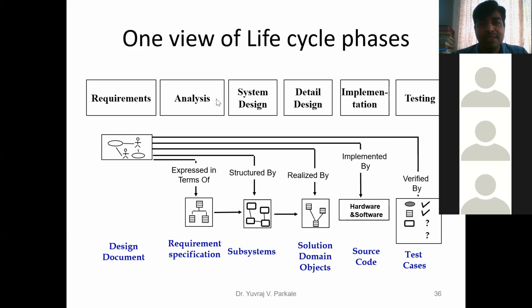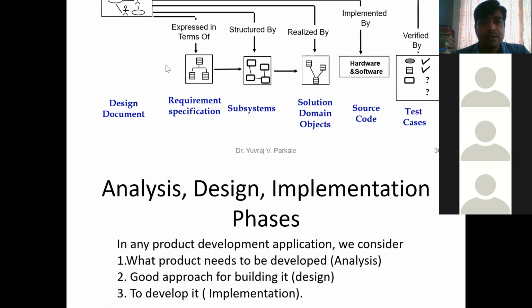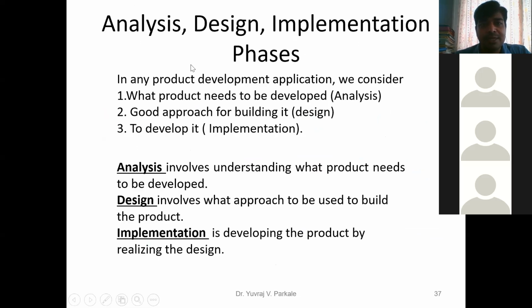Then you have analysis, system design, then the detailed design, then implementation and testing. These are the different phases shown in this block diagram. Now we will see the meaning of each phase, only then you will understand the life cycle. The first phase is called requirement, which I have already told you. What is the requirement? Let's say I want a four-wheeler car.